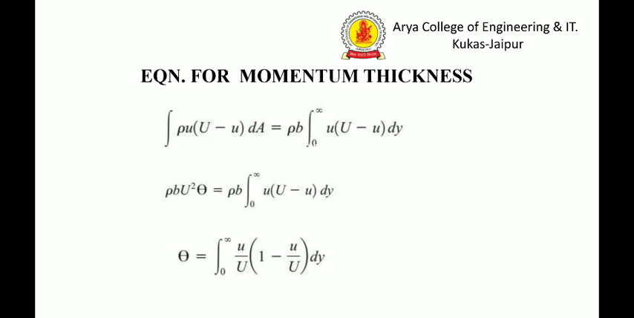The equation for the momentum thickness is written as integration of rho u (U minus u) dA equals rho b times integral from 0 to infinity of u (U minus u) dy. By solving these equations, we get rho b U square theta equals rho b times integral from 0 to infinity of u (U minus u) dy. Theta equals integral from 0 to infinity of u by U (1 minus u by U) dy.